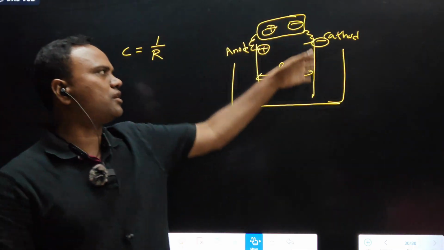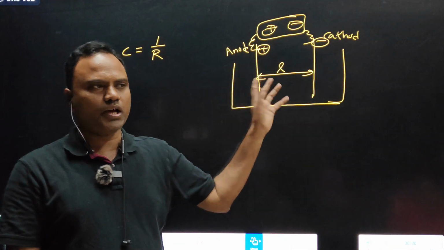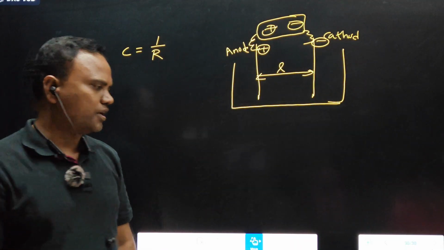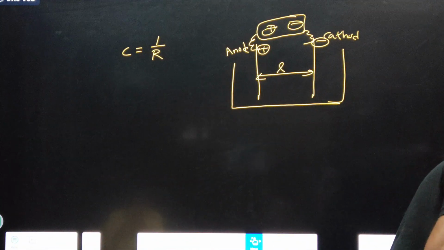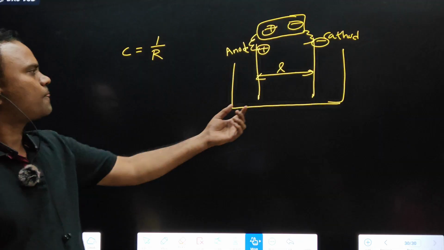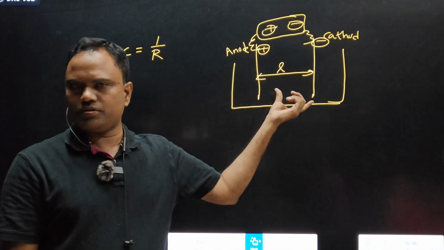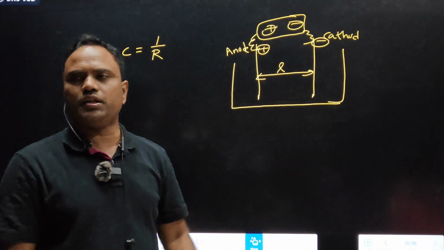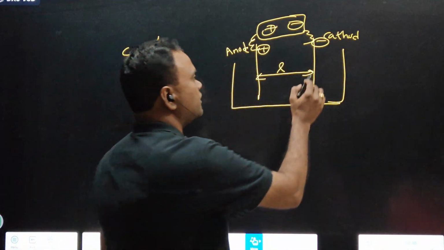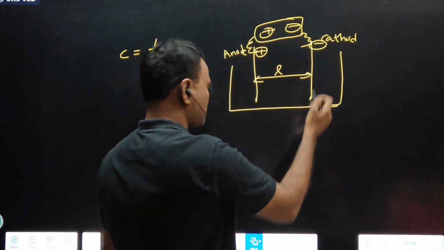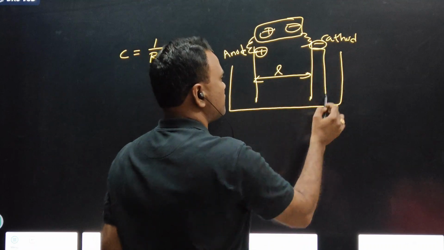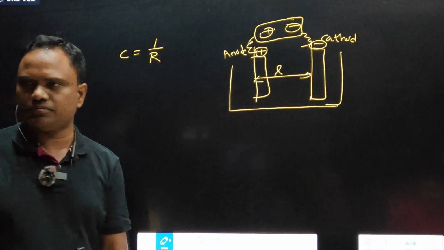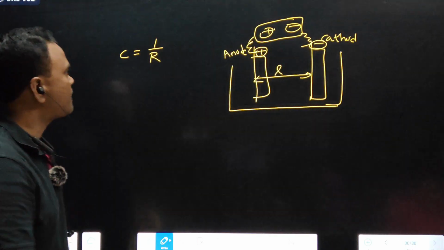It has two metal rods, one is cathode, one is anode. Based on the science, we will decide which is cathode and which is anode. L is the length between electrodes. Resistance and length relation, and resistance and area of cross section. Area of cross section is the width of the rod, the electrode.